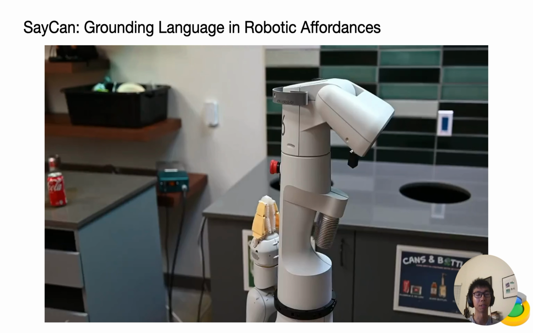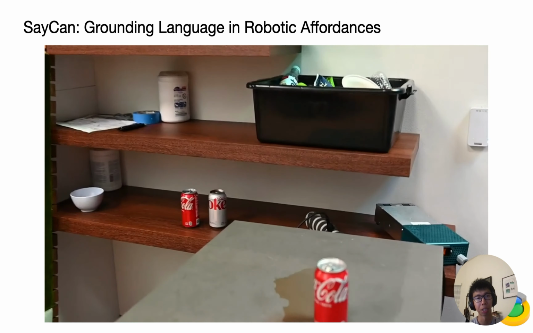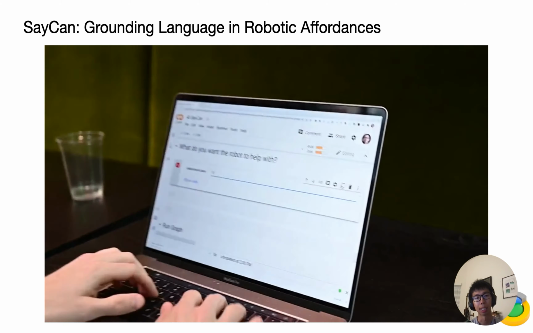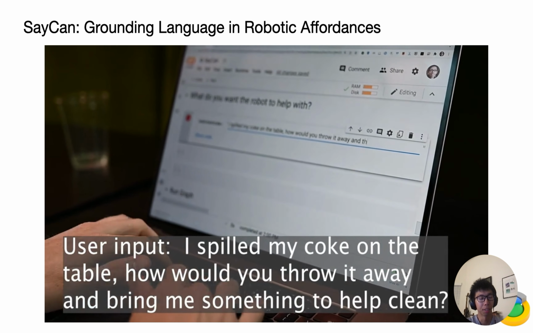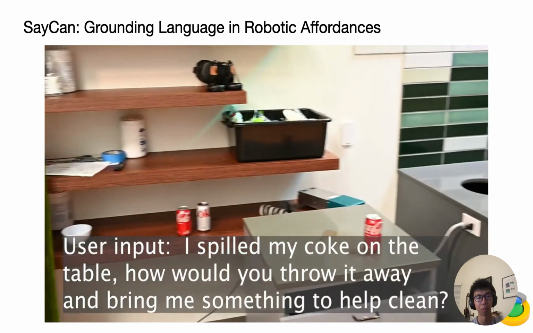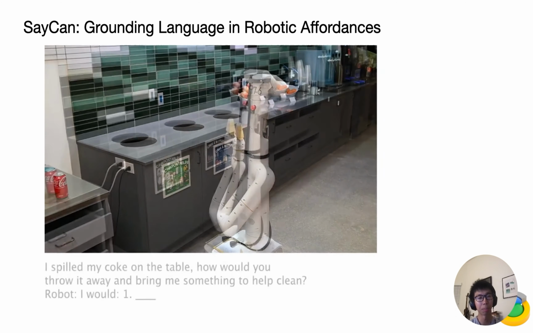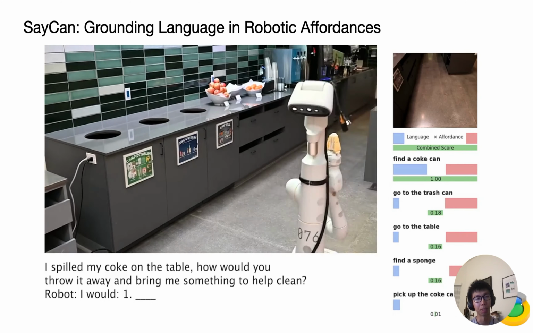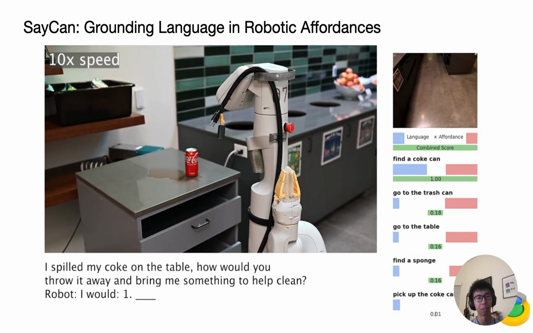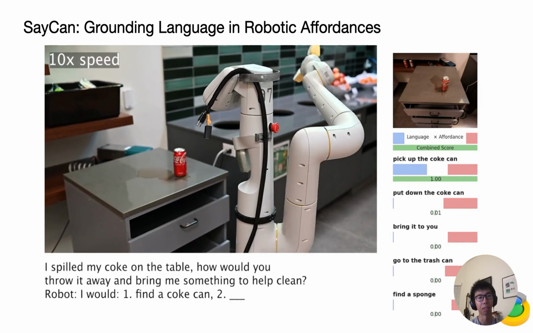Just to give a concrete example, here is SayCan. In SayCan, we propose to ground language in robotic affordances so that we can understand human instructions and help humans achieve some tasks. In this particular example, the user input is, I spilled my Coke on the table, how would you throw it away and bring me something to help clean?